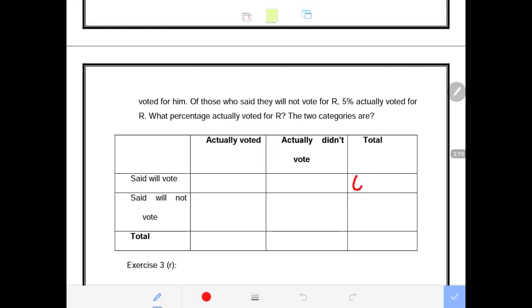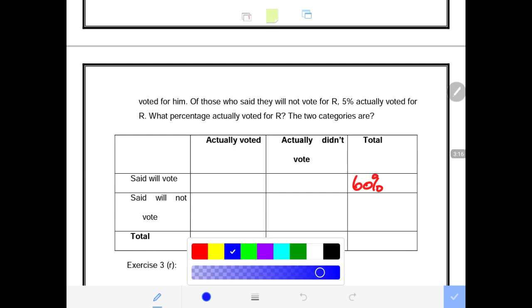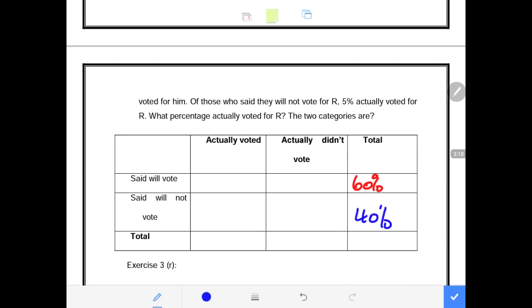When your information is given in percentage, you know that the total must get to 100%. So 60% said they will vote and 40% said they will not vote for candidate R.